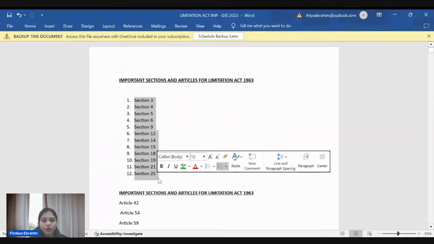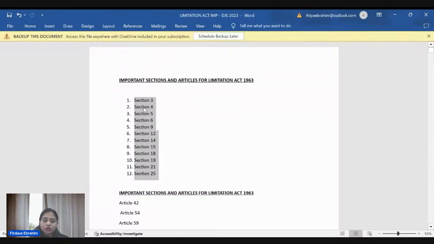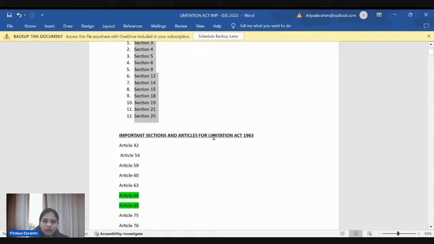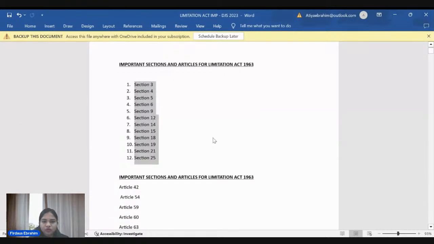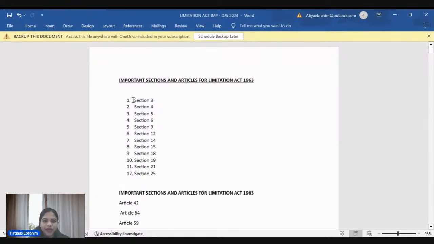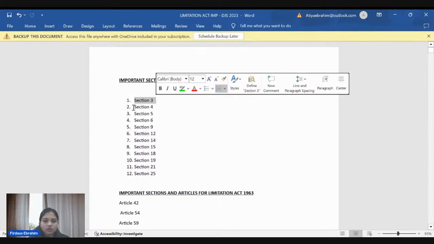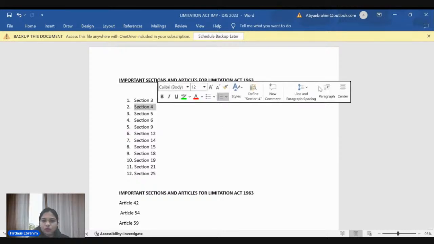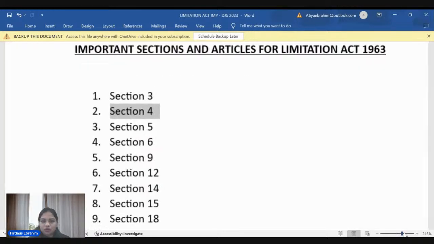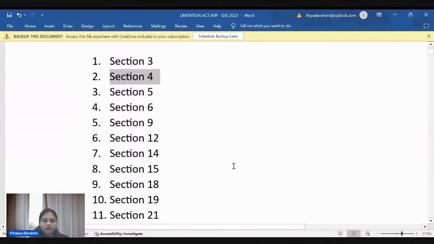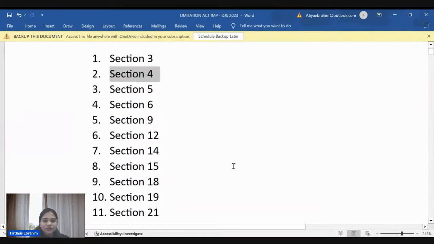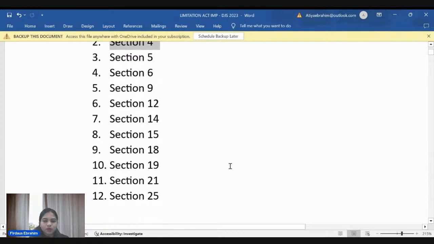It plays a very important role. So in DJS also, many questions come from limitation, and you will surely get something from these sections. I will be starting the act shortly, but before, let me just give you all these important sections and articles for Limitation Act. So these are the 12 sections which are very important, right?